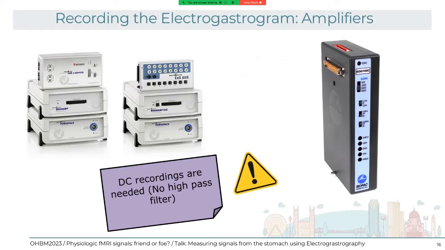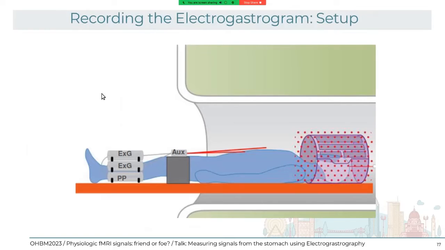What we'll typically do is put the electrodes on the belly of the participants. In this case, we hook the box where cables are attached, and the amplifiers, at the level of the feet. But this is one possible setup. The important thing is that, because we are in the scanner, everything should be taped down, no cables moving, no cables lying around, no loops, right? This is like in any physiological recording.